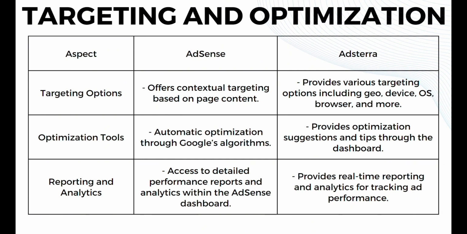In terms of targeting options, AdSense offers contextual targeting based on page content, while Adsterra provides various targeting options including geo, device, OS, browser, and many more. And in terms of optimization tools, AdSense offers automatic optimization through Google's algorithms, while Adsterra provides optimization suggestions and tips through the dashboard. Moving on to reporting and analytics, AdSense offers access to detailed performance reports and analytics within the AdSense dashboard, while Adsterra provides real-time reporting and analytics for tracking ad performance.